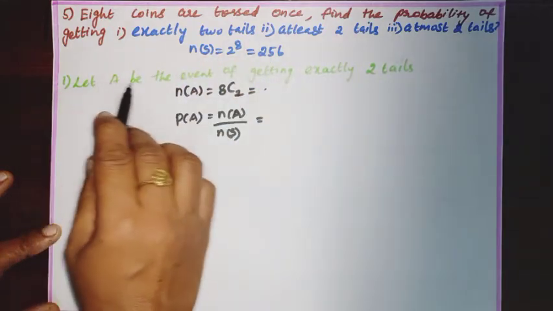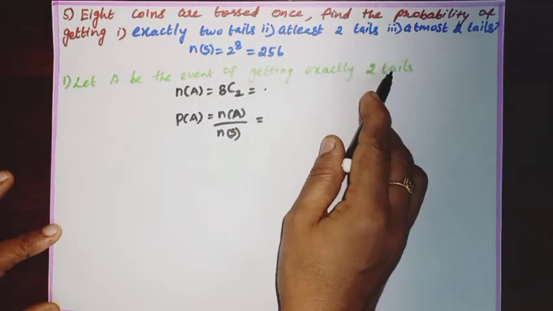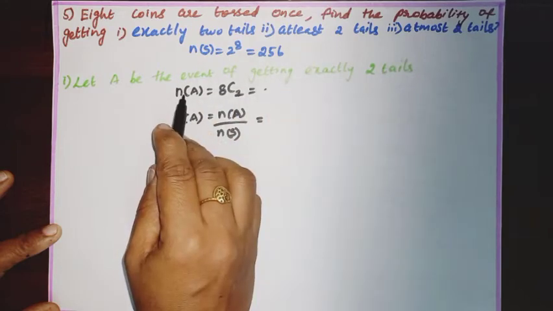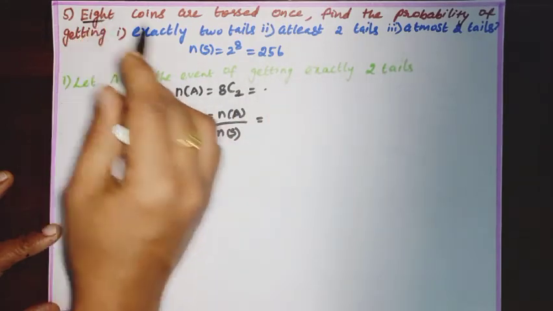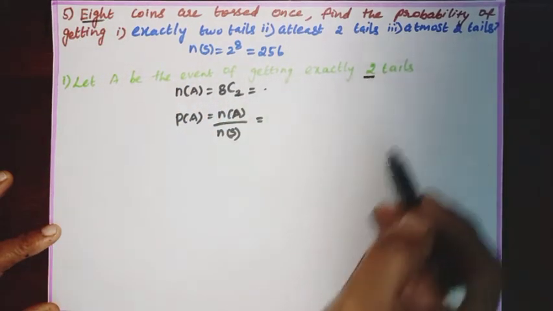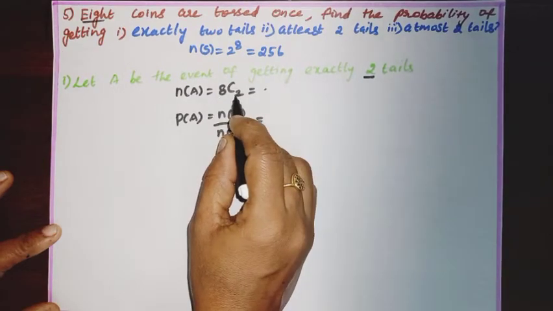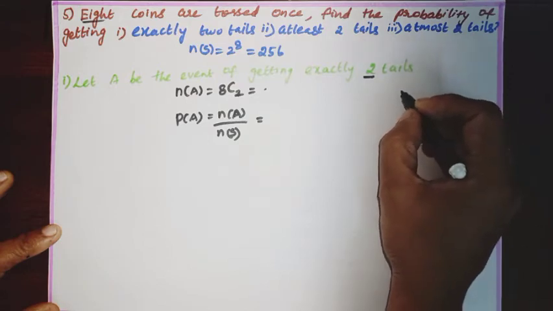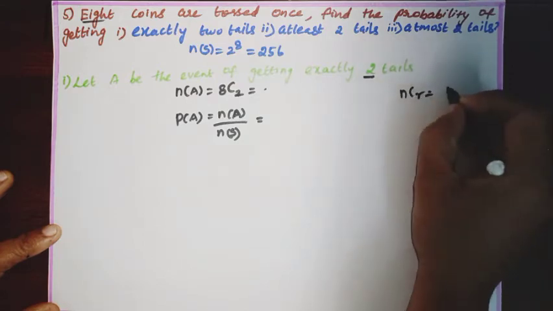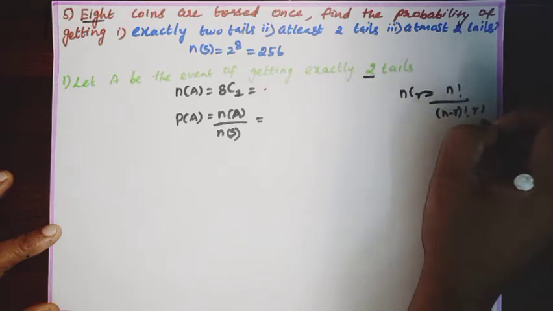First subdivision, let A be the event of getting exactly 2 tails. That is N of A. So we have 8 coins. In that we have to find exactly 2 tails. 8C2. Here we are using the combination process. We know the formula for combination, nCr equal to n factorial by n minus r factorial into r factorial.